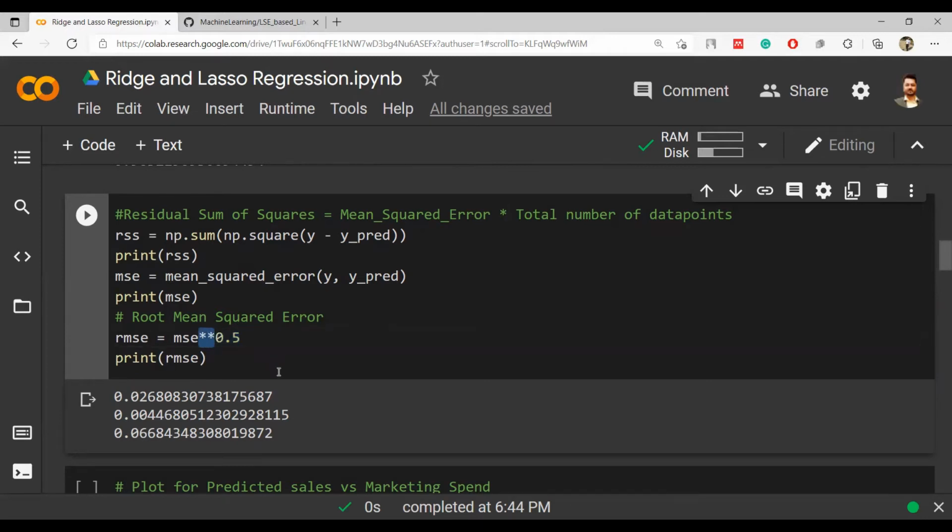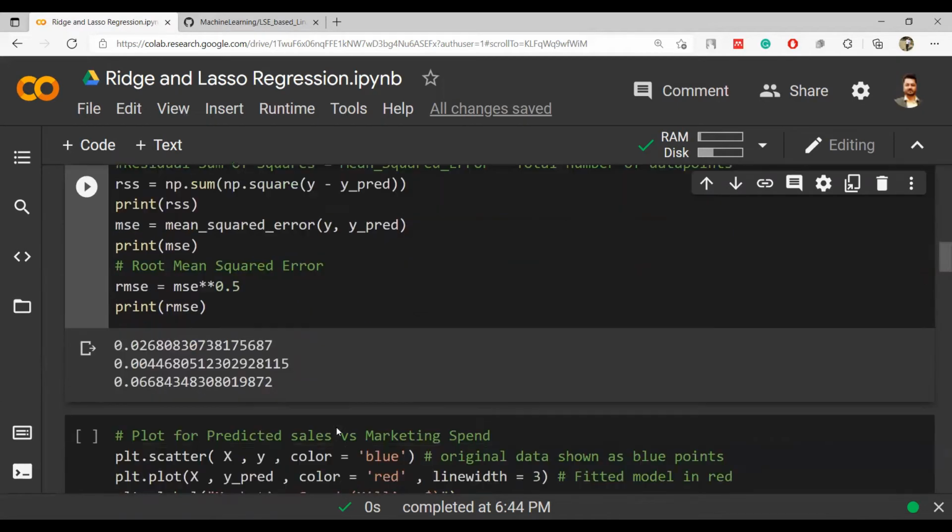When we are giving 2 stars, it means we are taking the power of this number, which is 0.5. So these are the different numbers that are being checked. So this RSS is 0.026, MSE is 0.004, RMSE is 0.066. So these are the different numbers that have come out for us.